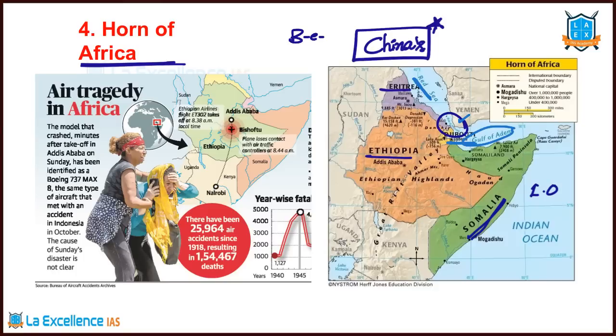Now let's observe more from this particular map. Ethiopian highlands. Did you see this? Ethiopian highlands forms the water divide. And from this particular region, we have many rivers that are originating. We have Blue Nile River, we have White Nile River. These 2 rivers drain into Egypt and then they drain into Mediterranean Sea. Important, very, very important. They originate near Ethiopian highlands.